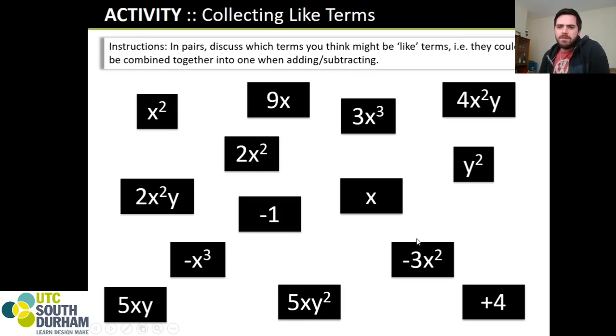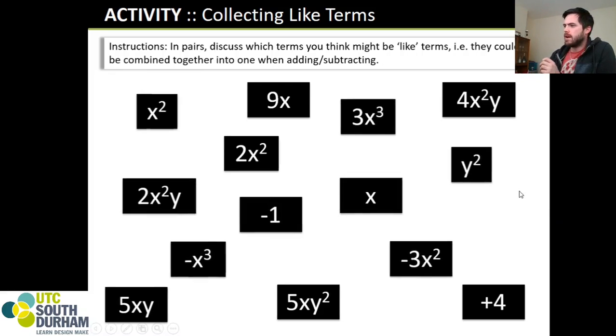But that leads us on to something very interesting there. Which things can we add together and which ones can't we add together? On the screen at the minute, there are an absolute jumble of letters that we might be tempted to try and add together. Can we add 2x squared to 9x? Can we add 2x squared y to 4x squared y? Sometimes the answer is yes, sometimes the answer is no. You might be tempted to try and group these together for yourselves, and if you want to, pause the video, have a look at it for yourself, that's absolutely fine. What I'm going to do is show you how they can be grouped together with just a very simple transition.